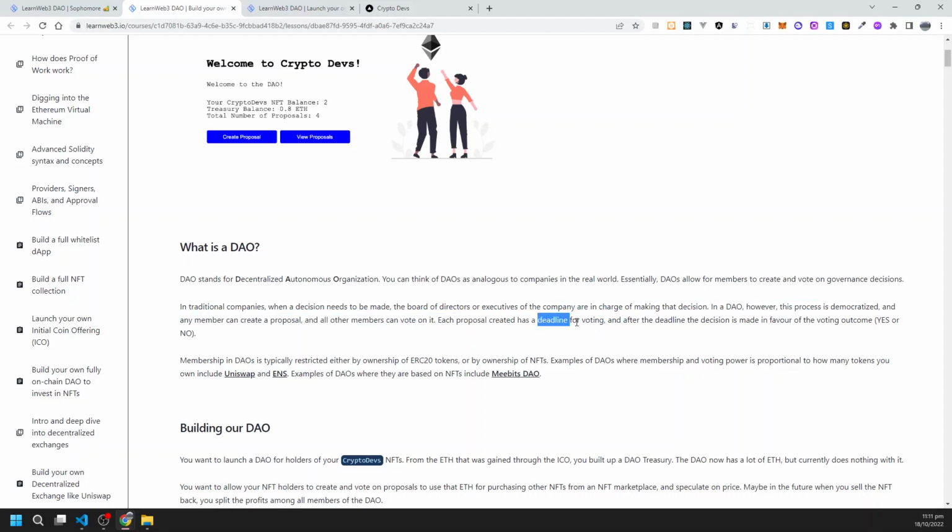Each proposal created has a deadline for voting. After that deadline, the decision is made in favor of the voting outcome, yes or no. Membership in a DAO is typically restricted either by ownership of ERC20 tokens or by ownership of NFTs. For example, where voting power is proportional to how many tokens you own, there are Uniswap and ENS. Examples where they are based on NFTs include Meebits.